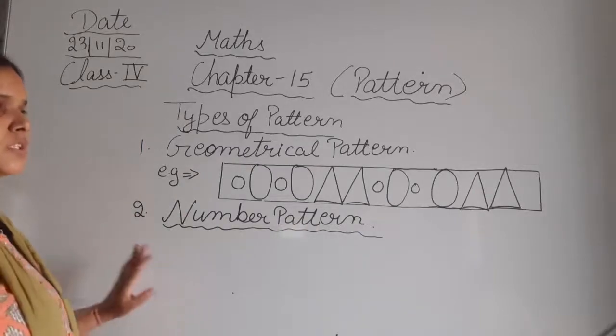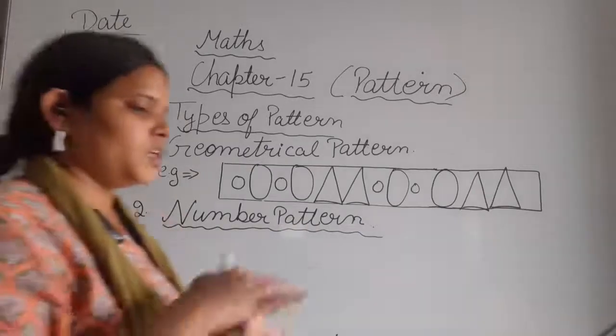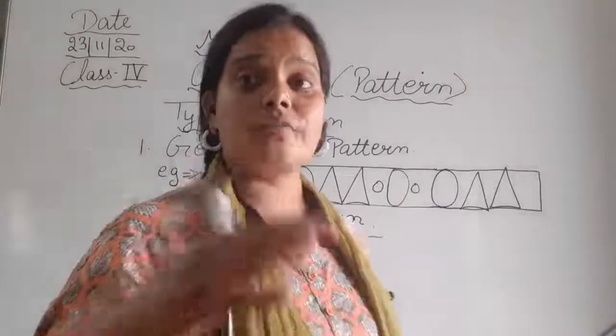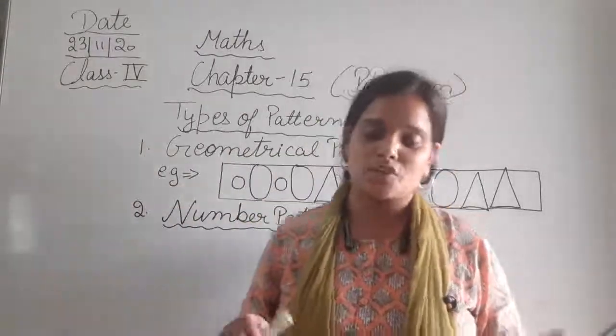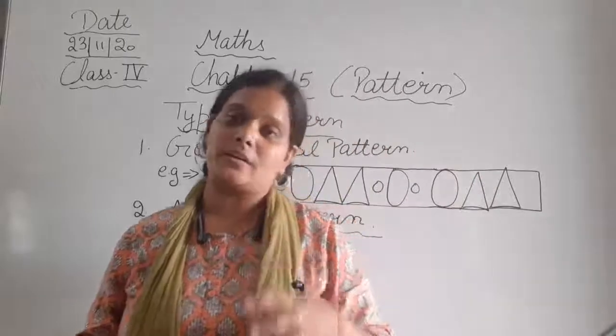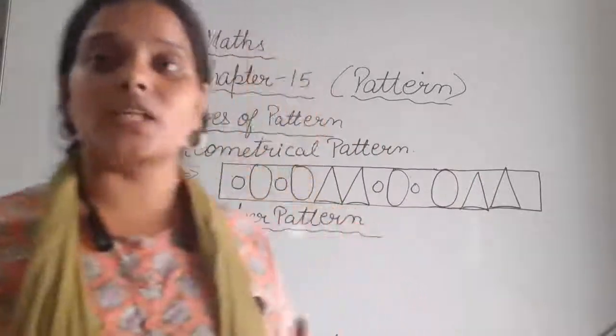So what is number pattern? The pattern in which we follow a pattern of numbers. एक ऐसा पैटर्न जिसमें कि हम नंबर्स का पैटर्न फॉलो करते हैं, that is known as number pattern.